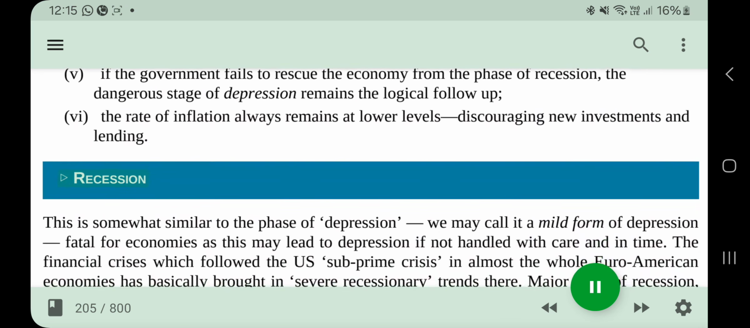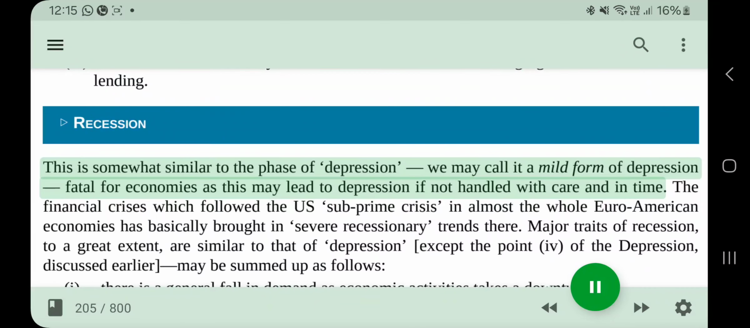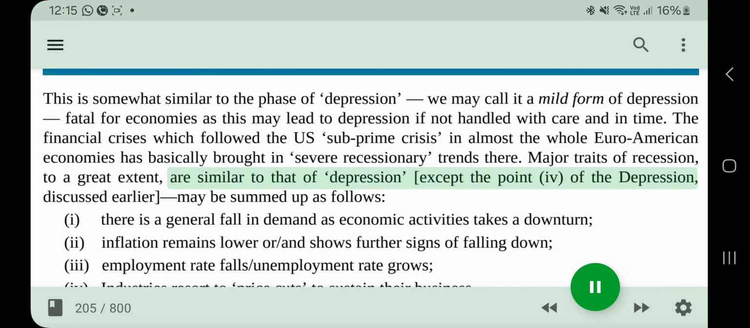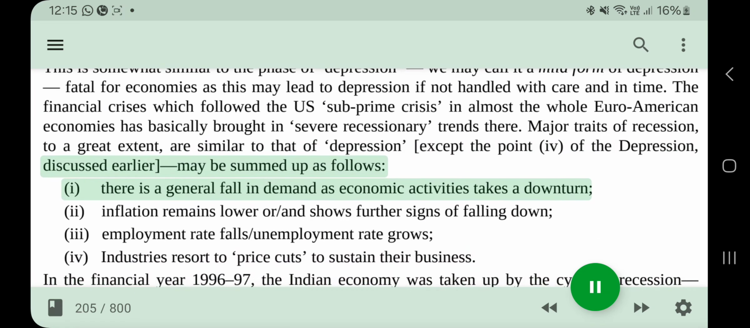Recession. This is somewhat similar to the phase of depression. We may call it a mild form of depression, fatal for economies as this may lead to depression if not handled with care and in time. The financial crises which followed the US subprime crisis in almost the whole Euro-American economies has basically brought in severe recessionary trends there. Major traits of recession, to a great extent, are similar to that of depression, except the point IV of the depression, discussed earlier, and may be summed up as follows.